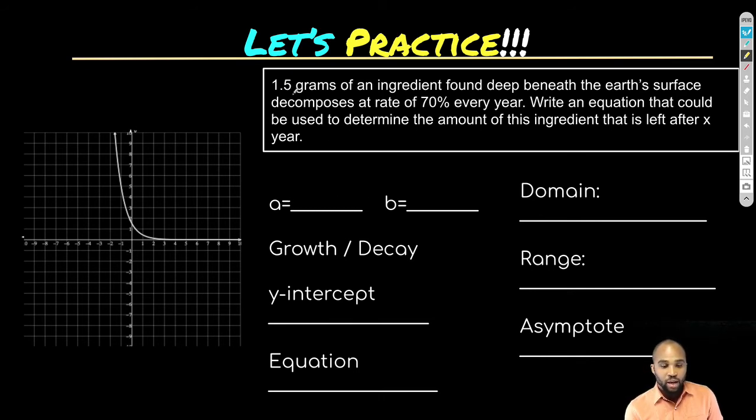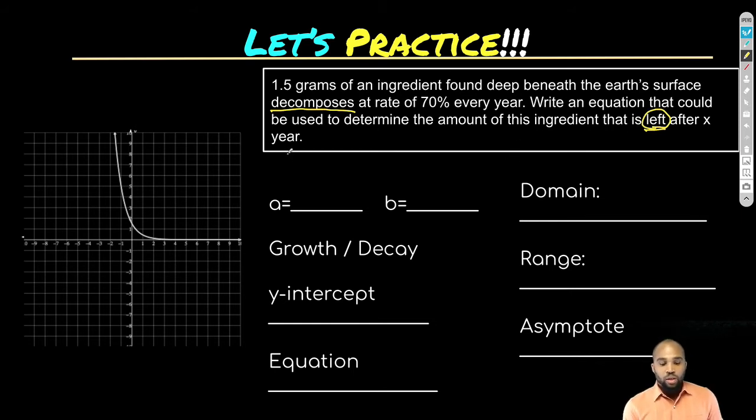So what's our A and B? 1.5 grams of an ingredient found deep beneath the Earth's surface decomposes. You know what that word means? That means it's breaking down at a rate of 70% each year. Write an equation that could be used to determine the amount of this ingredient that's left. How much is left? We want to know how much is left after X number of years.